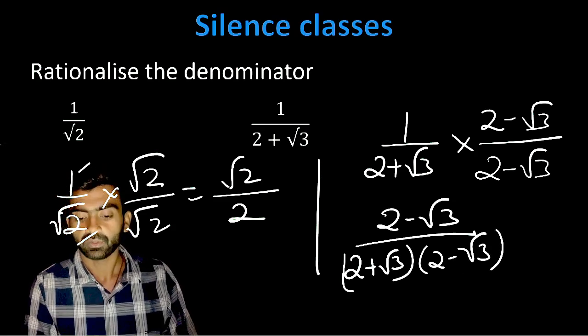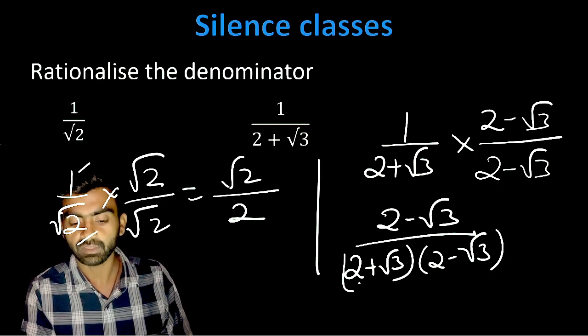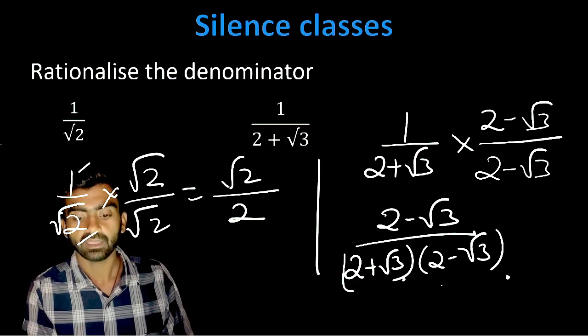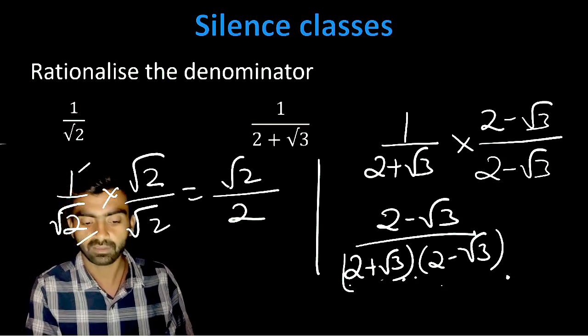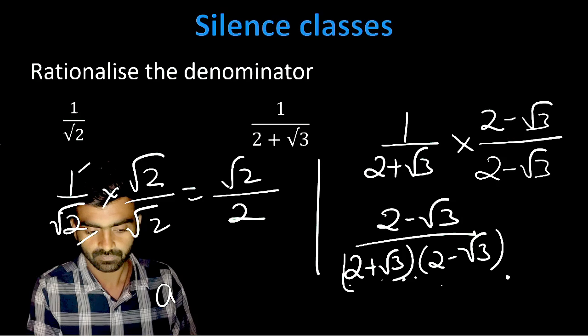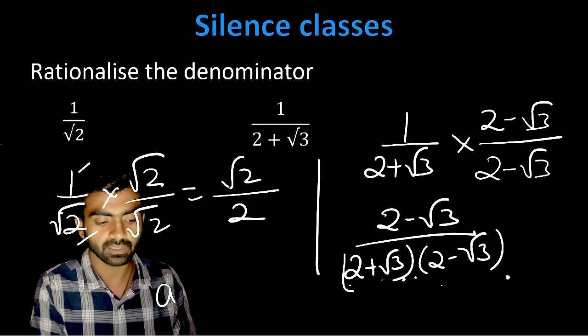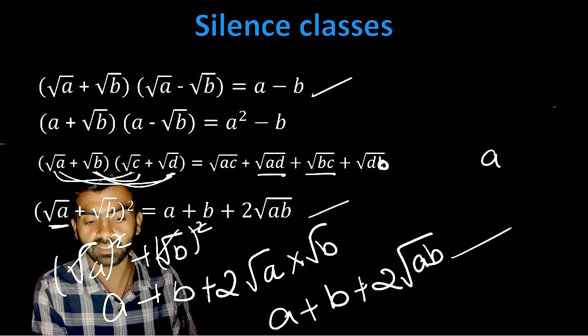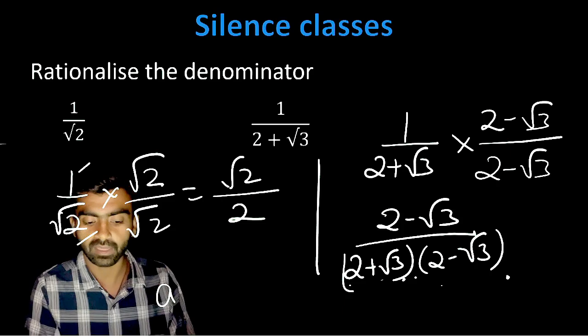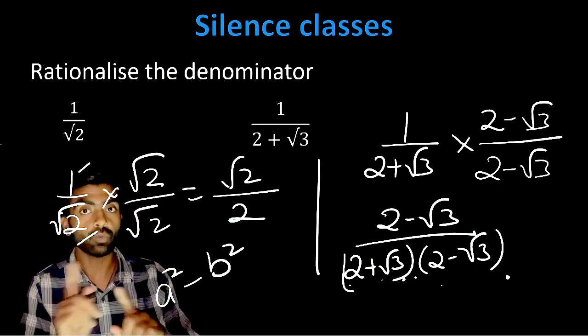Over here you can check it out, 2 plus root 3 means a plus b, a minus b. Just remember, a plus b, a minus b. Over here we have said a plus b, a minus b is a square minus b square. By the old formula we are doing.